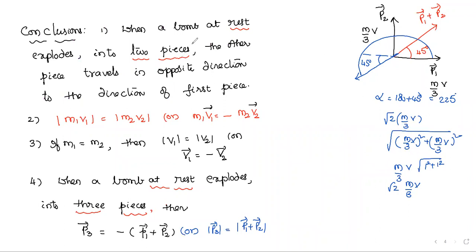So here I explained for 2 pieces and for 3 pieces. Look at the two examples. I am going to erase this part, and I think you understood.